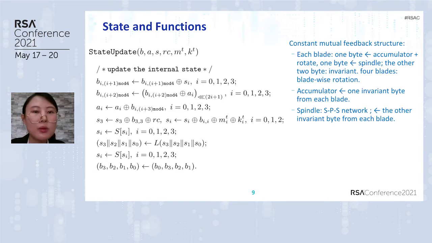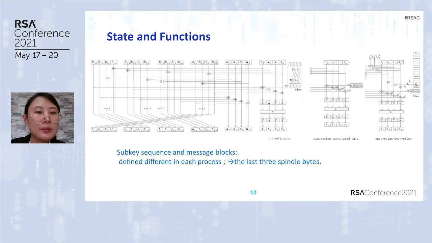Finally, these 4 blades run a wholly blade-wise rotation. The accumulator adds 1 invariant byte from each blade on different units. The spindle takes an SPS network. The other invariant byte from each blade is added to the spindle on different units. The subkey sequence and message blocks are defined differently in each process and added to the last 3 spindle bytes.